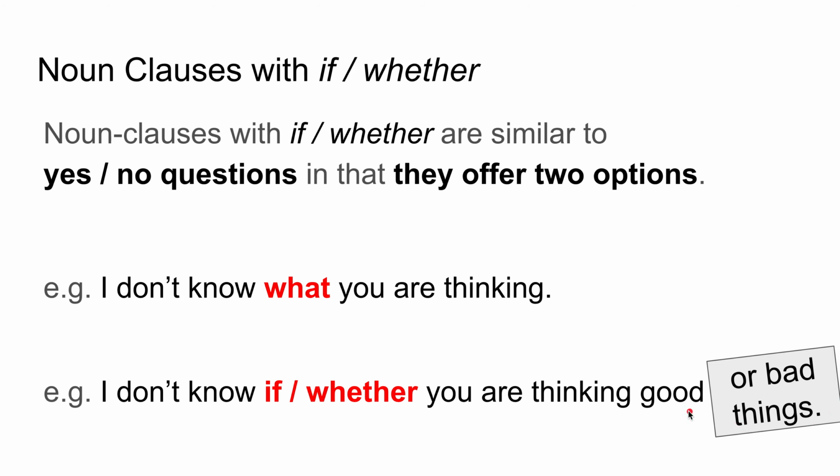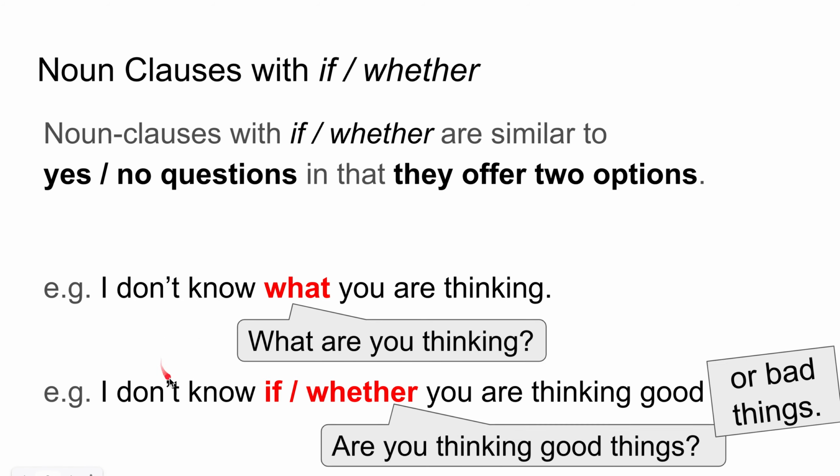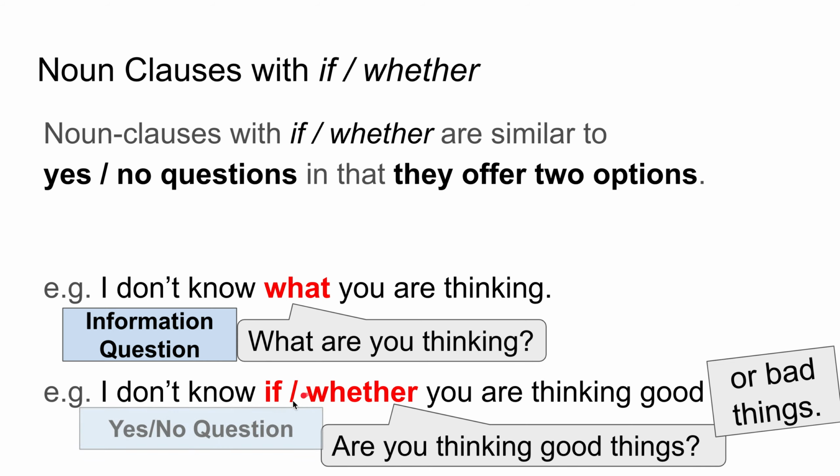Something else to mention is that WH noun clauses are like information questions. They are kind of asking for information. What are you thinking? Whereas if/whether is like a yes/no question, like, are you thinking good things? Yes or no. That's how they are similar to yes/no questions. So again, WH noun clauses are like information questions, giving information. If/whether is similar to yes/no questions in that there are two options.